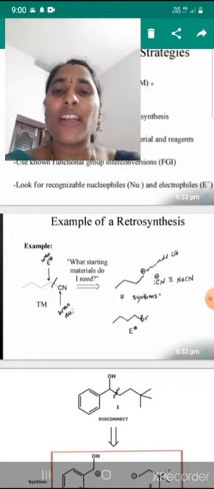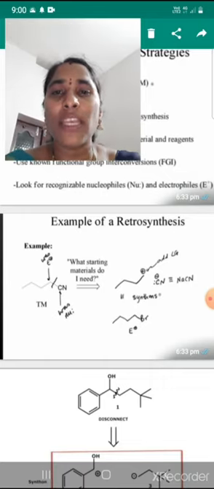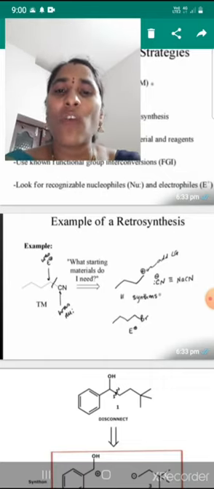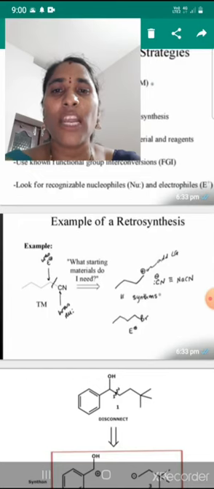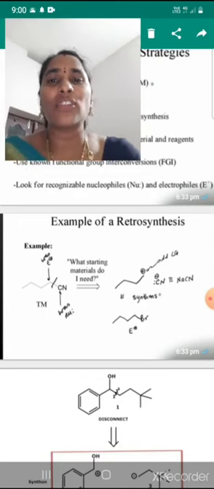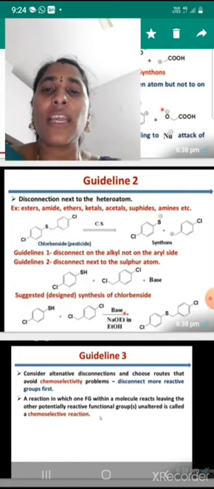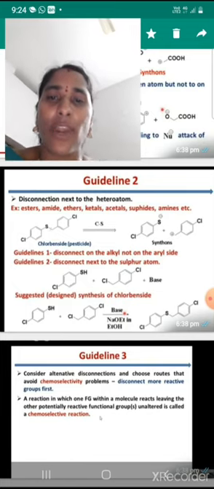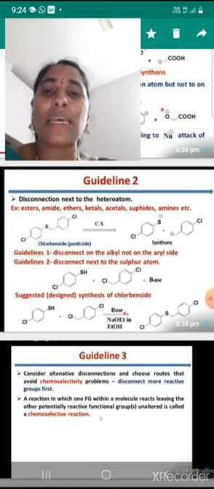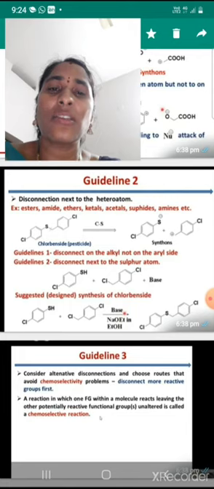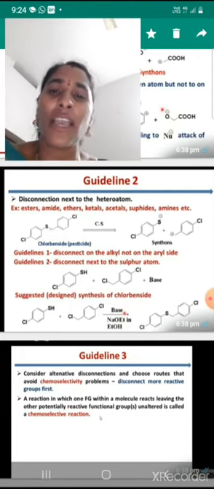This is the target molecule. What starting materials do I need? By using the double line arrow, what will we get? Synthons. Finally we got synthons. Synthons are idealized forms. What is the disconnection next to the heteroatom? For example, we can take esters, amides, ethers, ketals and acetals, sulfides, amines, etc.